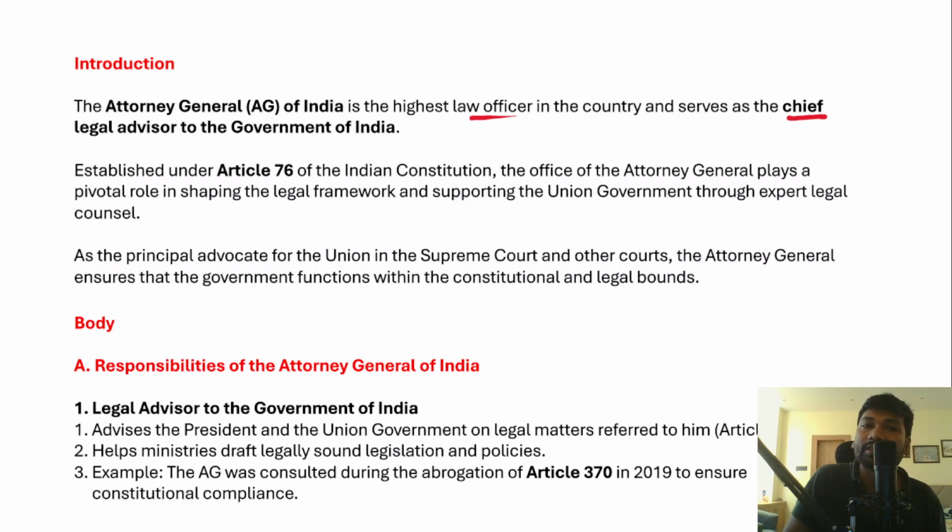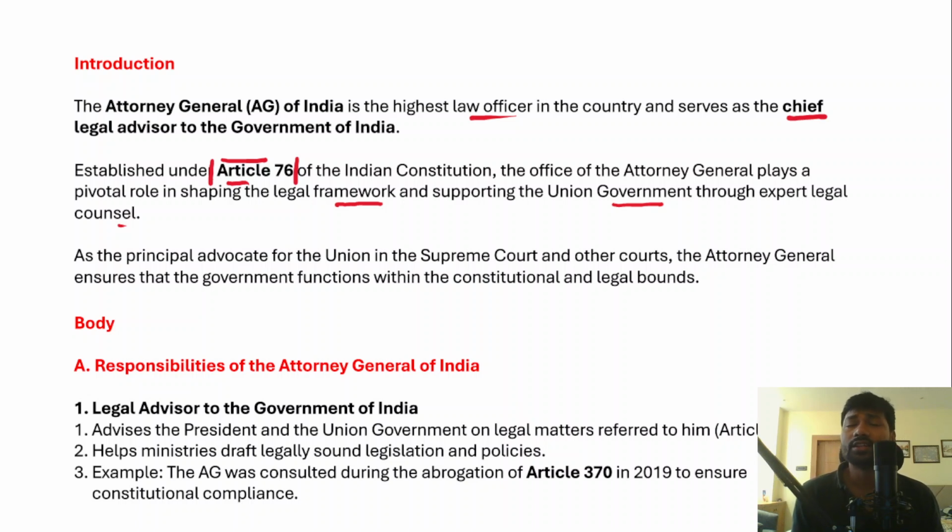So Article 76 of the Indian Constitution specifically deals with the office of the Attorney General of India. And in fact, the office of Attorney General of India plays a pivotal and a very important role in the legal framework, and he also supports the Union government through the expert legal council. Because whenever needed, he provides the expert advice and expert guidance to the Union government.